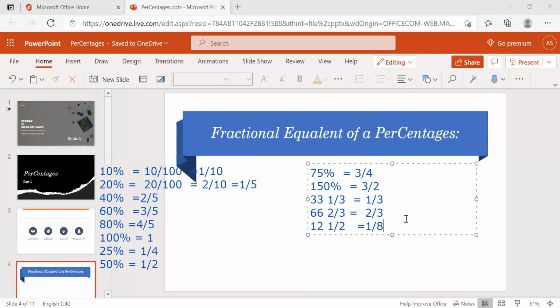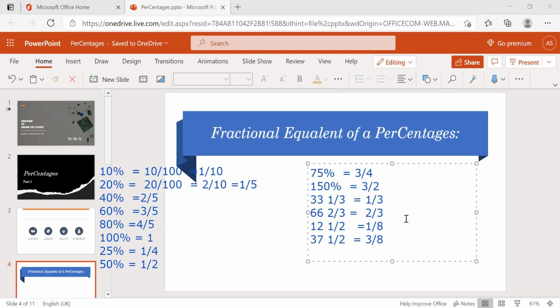Okay. And 37 1 by 2. See here. 37 1 by 2 is nothing but 25 plus 12 1 by 2. So 25% and 12 1 by 2 percentage. So both 1 by 4 plus 1 by 8. Or we can take half of the 75% also. What is 75%? 3 by 4. Half of the 75% is 3 by 8.